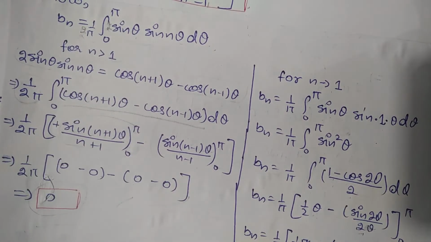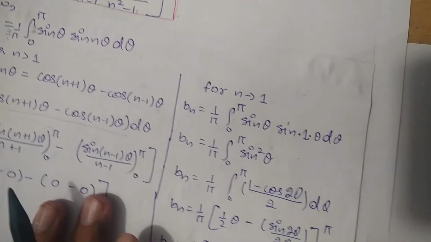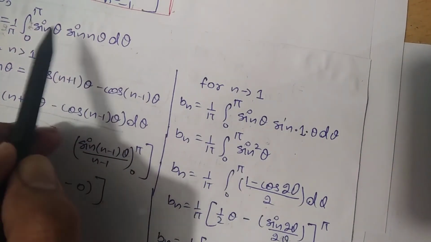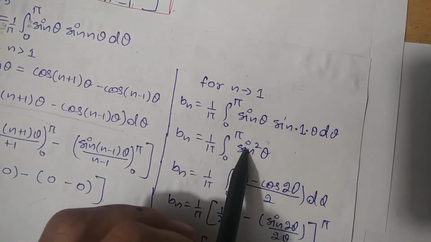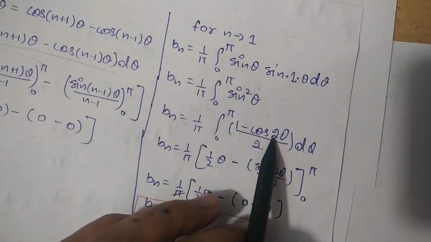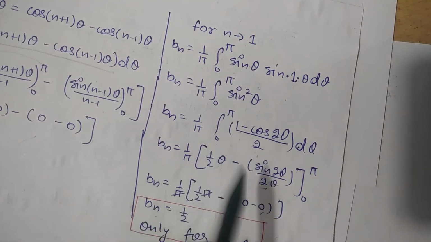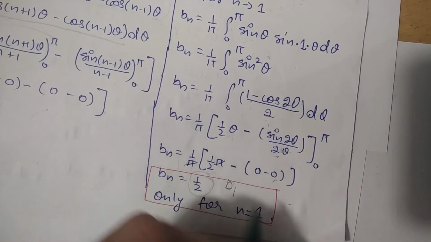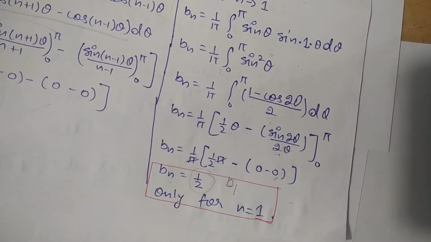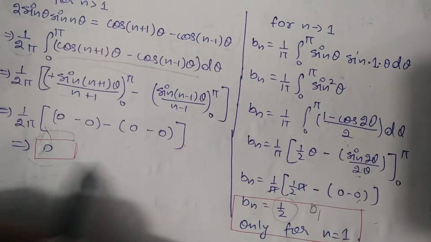But what happened to n equals to 1? So for n equals to 1, I will put n equals to 1 over there, so this value will become sin theta into sin theta, which is sin squared theta only, and sin squared theta is (1 minus cos 2 theta) divided by 2. Now further integrating this, we will get bn equals to 1 by 2 only for b1. For n equals to 2, n equals to 3, this value is 0 only.